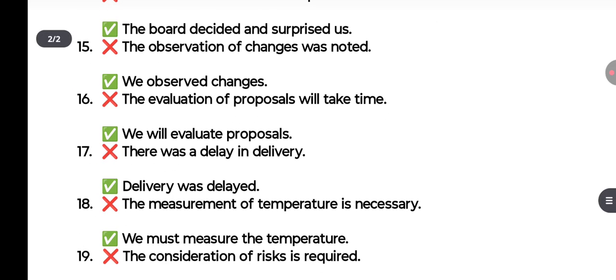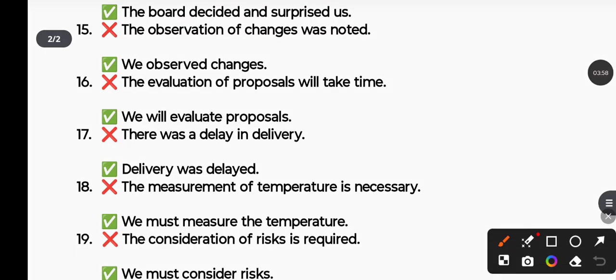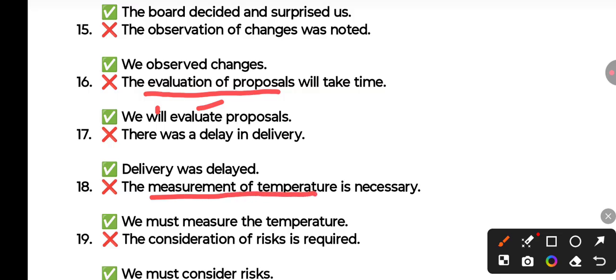The observation of change was noted. We observed changes. You see, we are simplifying the sentence. The evaluation of proposal will take time. We will evaluate proposal. We'll do it in future. We have already used will here. There was a delay in delivery. Delivery was delayed. The measurement of temperature is necessary.